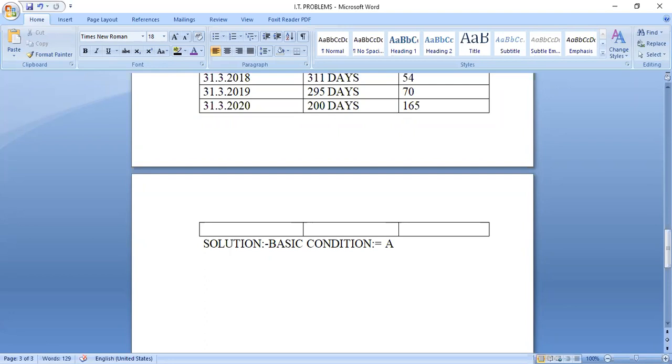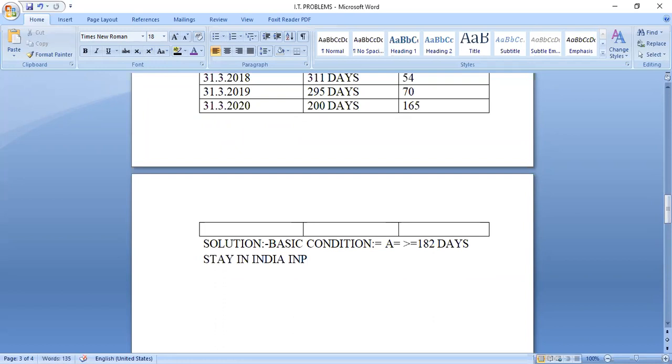Rule A is: stay in India of more than or equal to 182 days in PY.